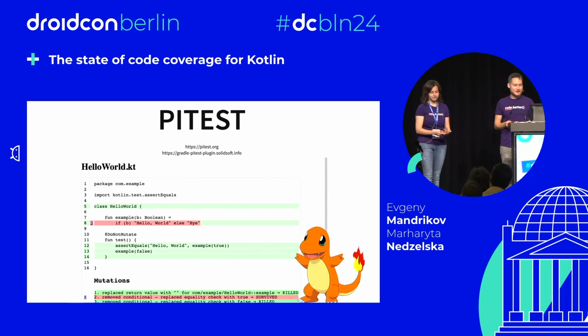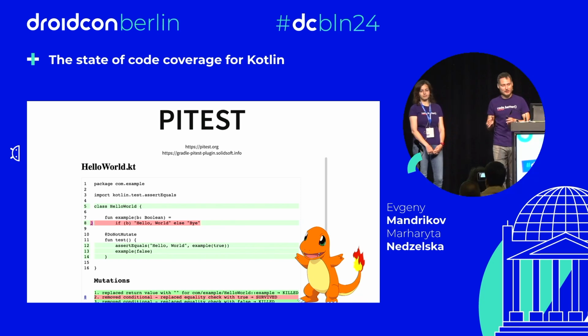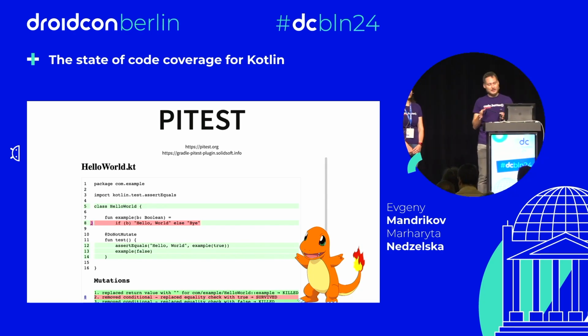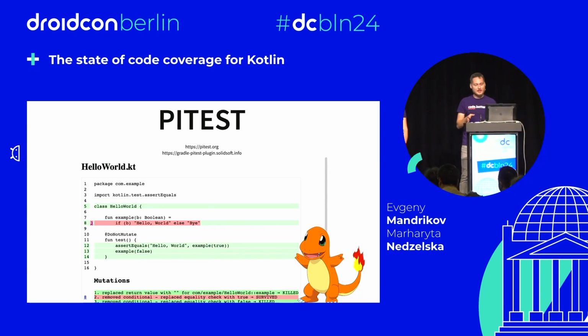Okay, the third one. We already mentioned it. It's PIT. It's not actually just code coverage. PIT is a little bit more than code coverage. PIT is a so-called mutation testing tool. Indeed, it computes code coverage just to understand the association between your tests and the main code.